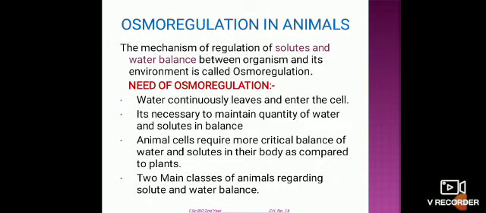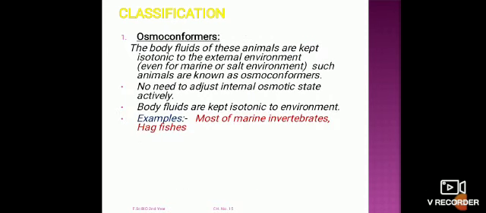Here we divide the animals into two classes on the basis of water and solute concentration. The first group is considered as osmoconformers. The body fluids of these animals are kept isotonic to the external environment, even for marine or salt environments. Such animals are known as osmoconformers.